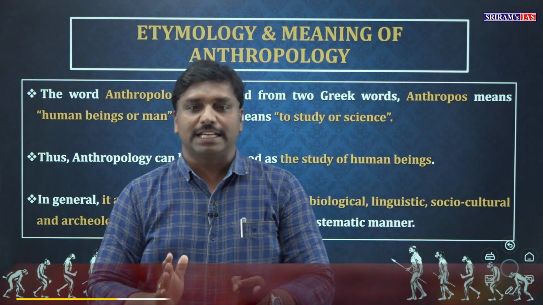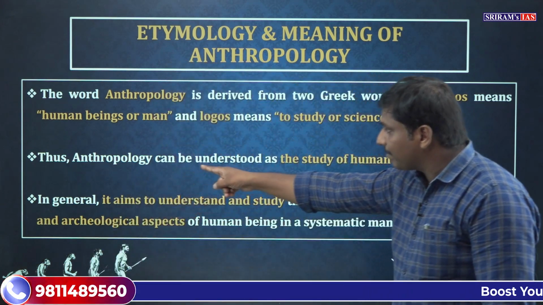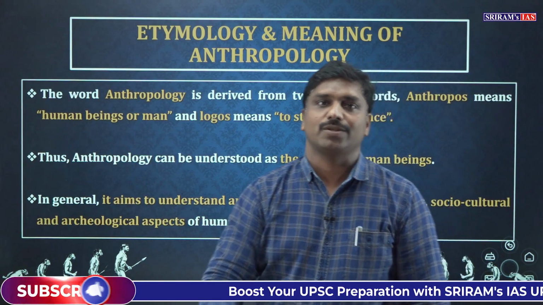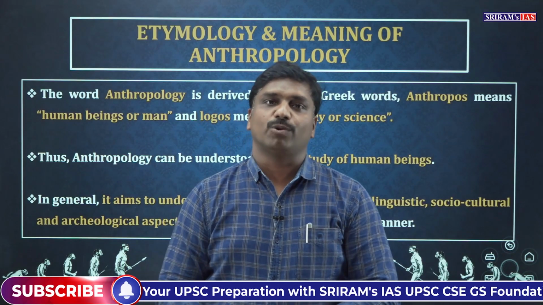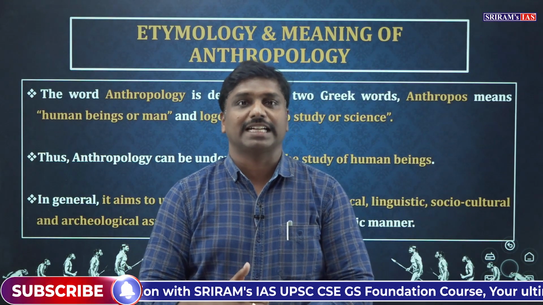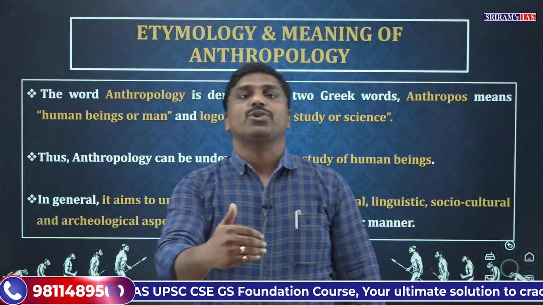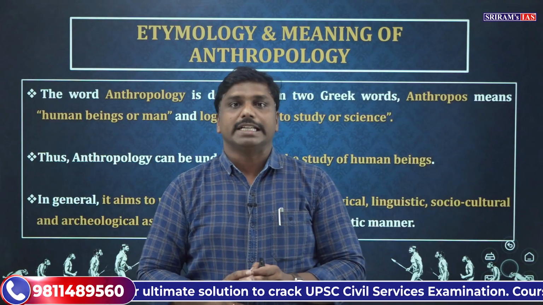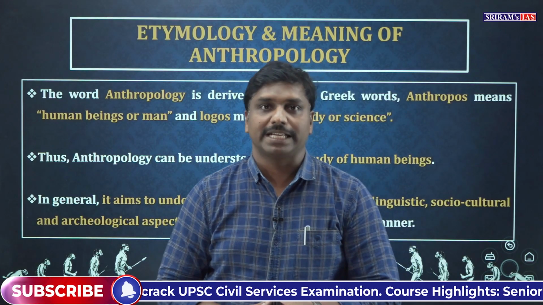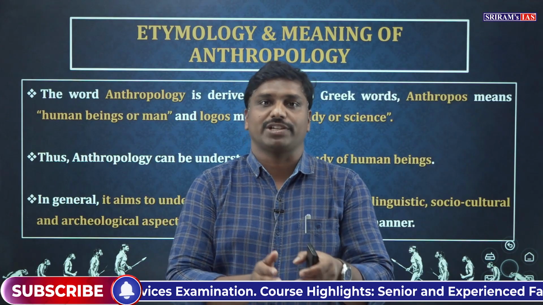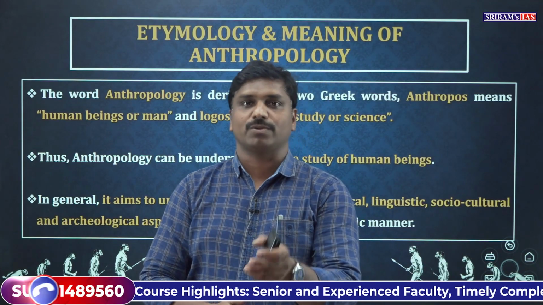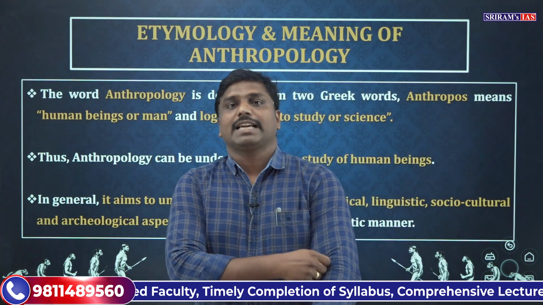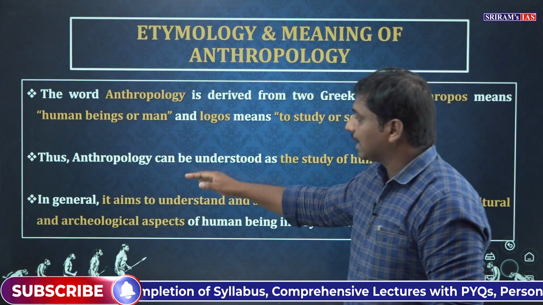So etymologically, anthropology can be understood as the study of human beings or the science of man. That is the basic meaning of the word. We are going to study human beings in anthropology. It is mostly misunderstood that the study of human beings means we will only study biological aspects like the evolution of humans. This is the most common misconception that aspirants have. So this is one clarification.